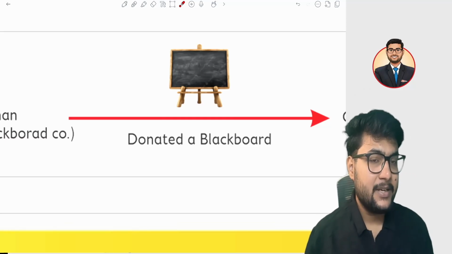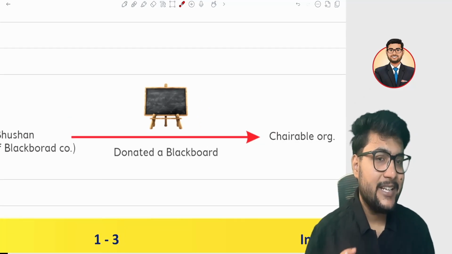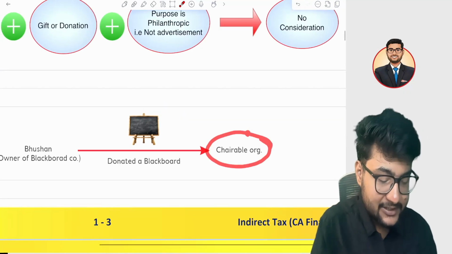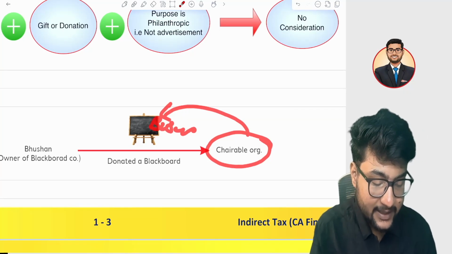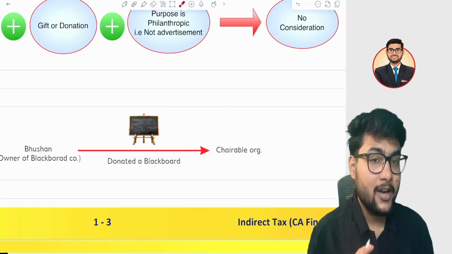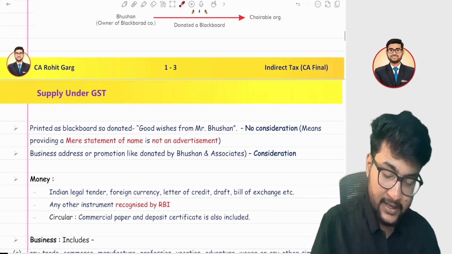A mere statement is not an advertisement, right? But in case the same organization writes the business address, then it's not a mere statement, it is purely an advertisement of his business, right? So there are two cases.